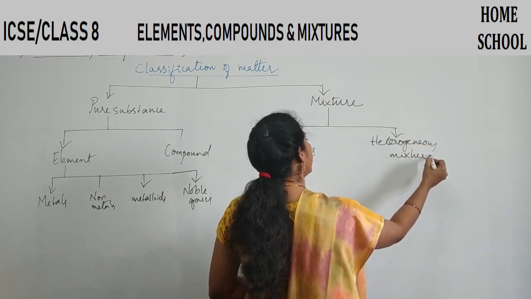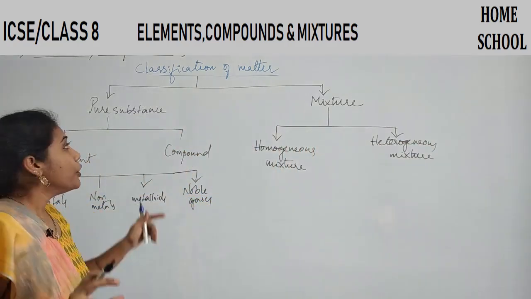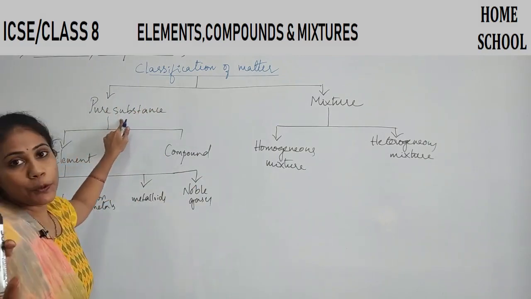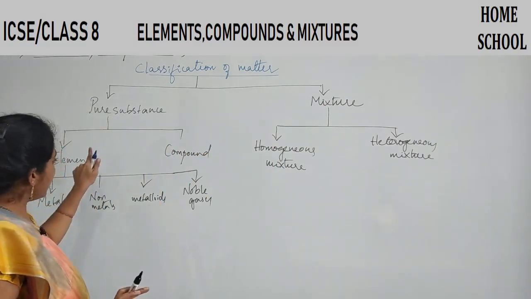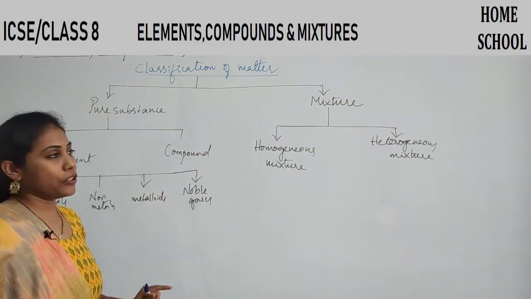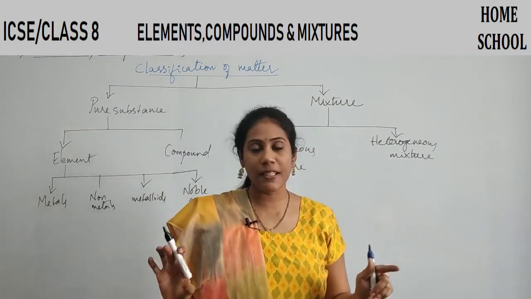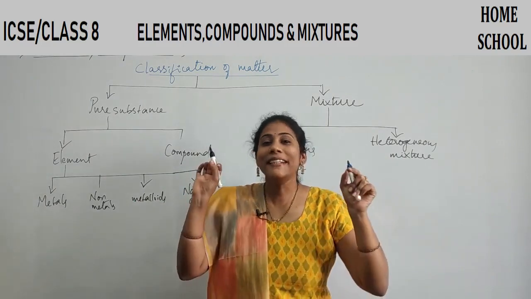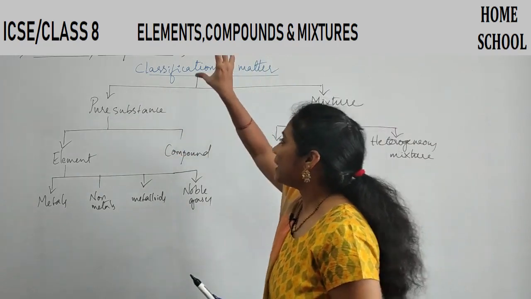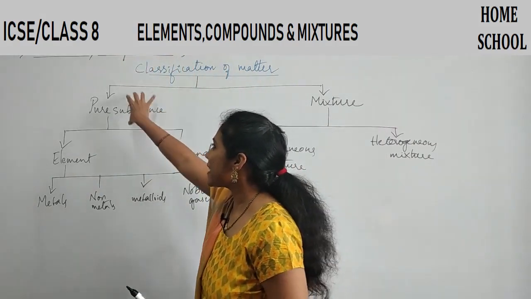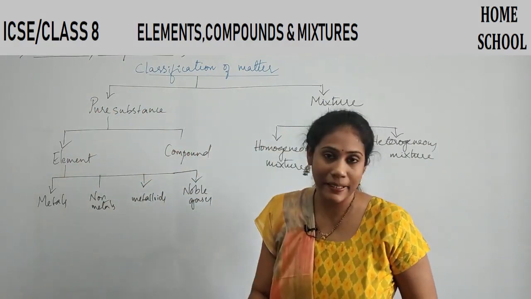So this is how we classify matter. Matter is mainly classified into two main types. One is pure substance, the other one is mixture. Pure substance is again classified into element and compound. Mixture is again classified into homogeneous mixture and heterogeneous mixture. See, the entire chapter is about studying these things. We will study what is the meaning of pure substance, what are its characteristics, and we will also study about the element and compound in detail.